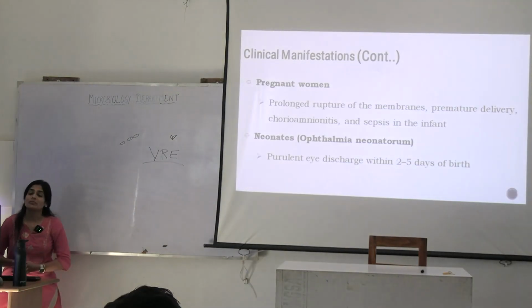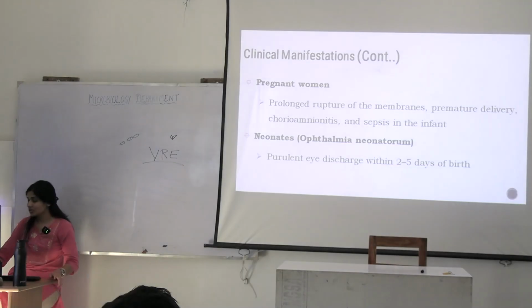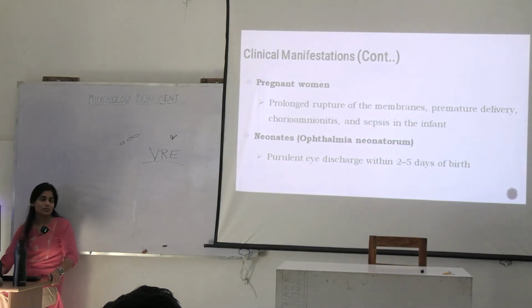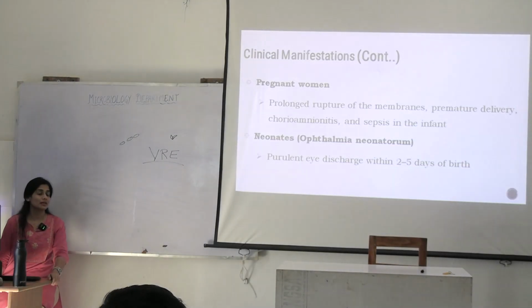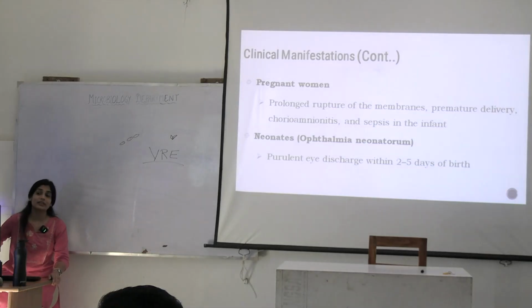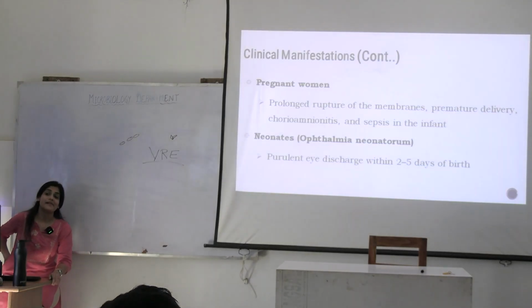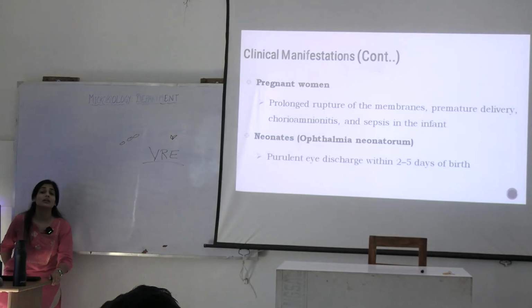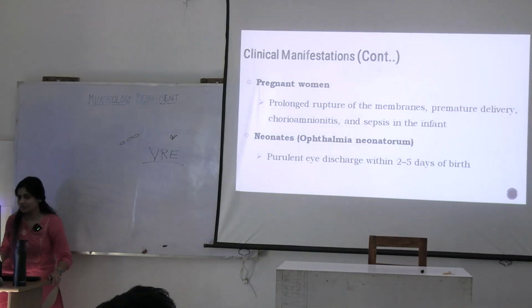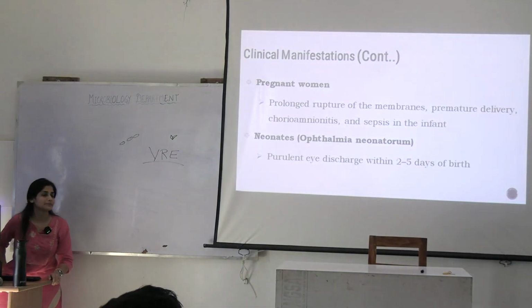Any organism, like meningococcal meningitis, that causes meningitis in neonates and elderly? Huh? Listeria, very good. What about viruses?